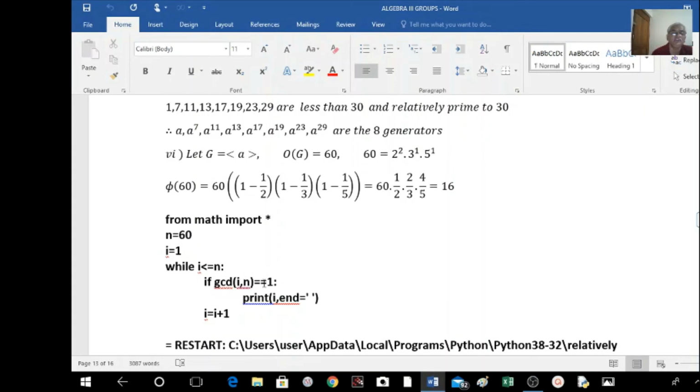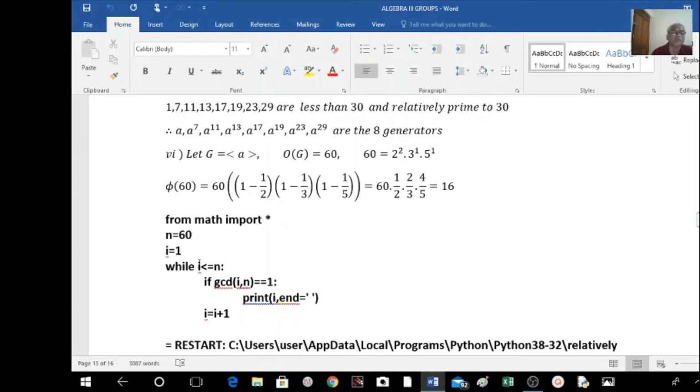GCD of this and this equal to 1 means i and n are relatively prime. If they are relatively prime, then print i, otherwise don't print anything. Again go to the next statement, i becomes i plus 1, and again it will go here. If i is less than or equal to n, then it will check whether GCD is equal to 1 or not. If yes, then it will print. Otherwise it will go to the next statement.